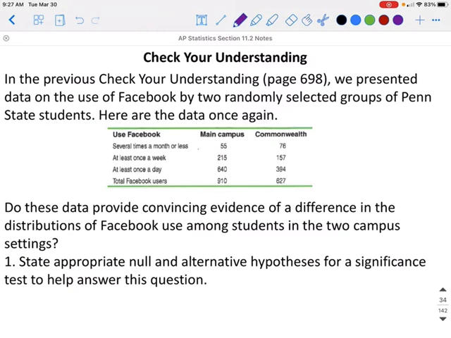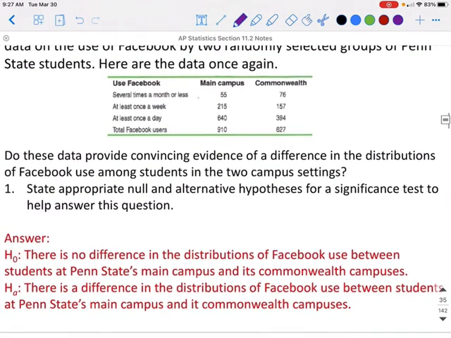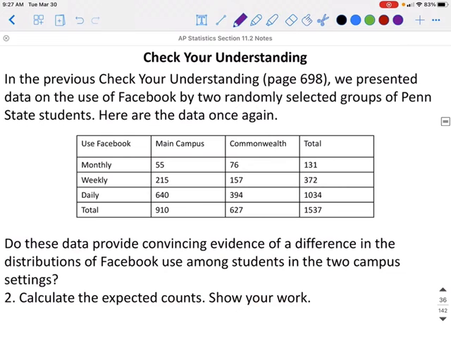So remember, the null hypothesis is always that there is no difference, and the alternative hypothesis is that there is going to be a difference. So the null hypothesis is there is no difference in the distributions of Facebook use between students at Penn State's main campus and its Commonwealth campuses. The alternative is that there is a difference in the distribution of Facebook use between students at Penn State's main campus and its Commonwealth campuses.